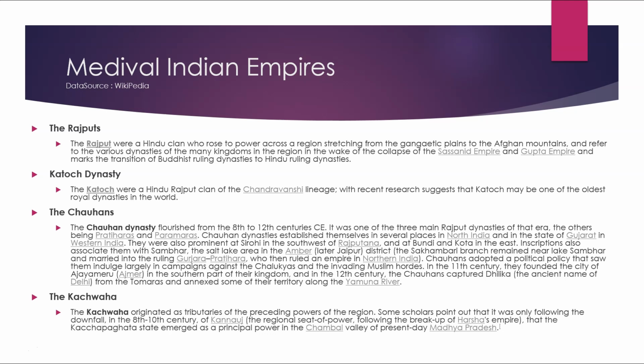Inscriptions also associate them with Sambhar, the Great Lake area in the Amber, later Jaipur, district. The Sakambhari branch remained near Sambhar and married into the ruling Gujjar Pratihara, who ruled an empire in northeastern India. The Chauhans adopted a political policy that allowed them to indulge largely in campaigns against the Chalukyas and the invading Muslim hordes. In the 11th century, they founded the city of Ajmer, in the southern part of the kingdom, and in the 12th century, the Chauhans captured Dhilika, an ancient name of Delhi, from the Tomars, and annexed some of their territory along the Yamuna River.